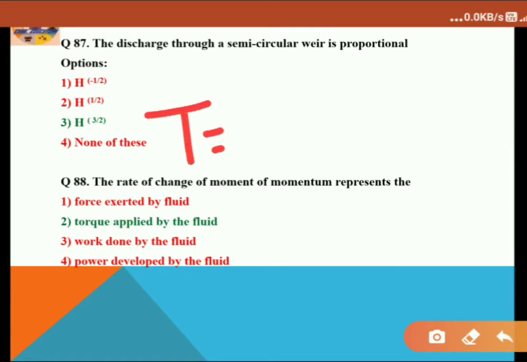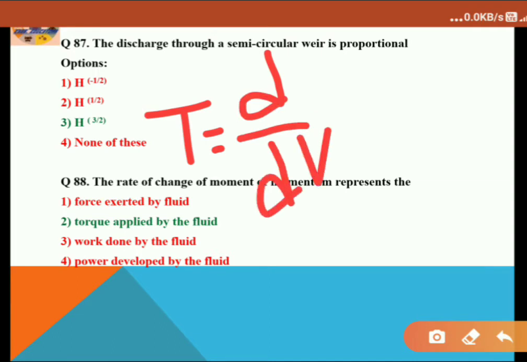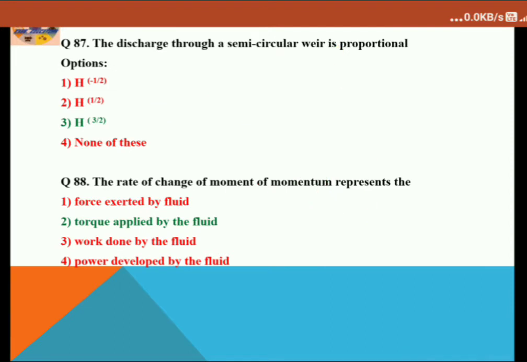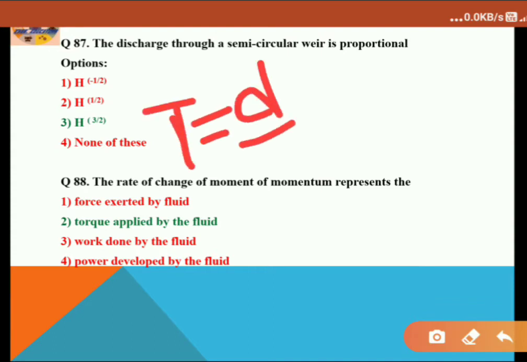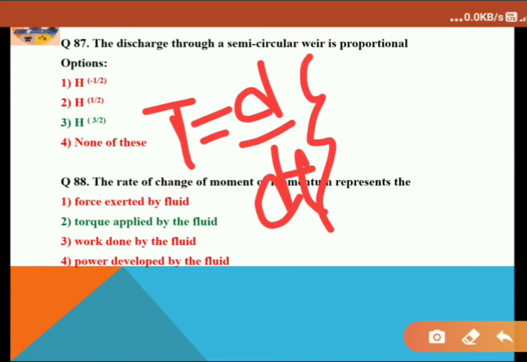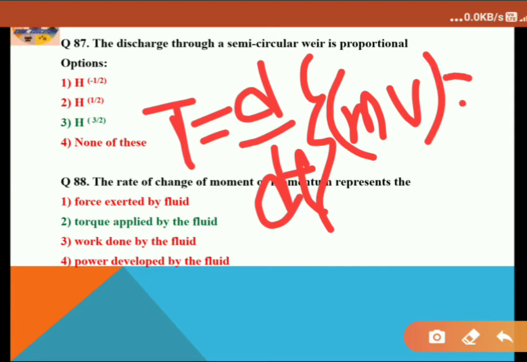Here T is equal to d by dt of m v into r.